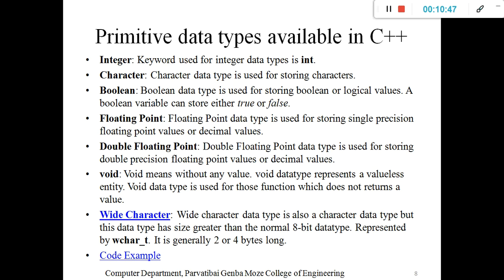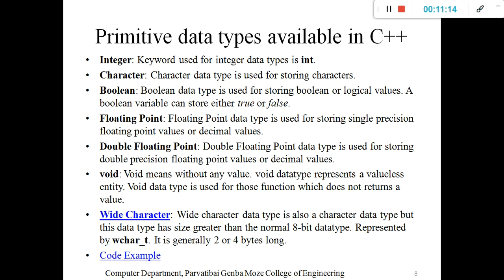That is the difference. Then void means without any value, that is a null. Void data type represents a valueless entity. Void data type is used for those functions which do not return a value. When we understand functions, I will explain void, the function name, and the body of a function, and what exactly the meaning of that is.